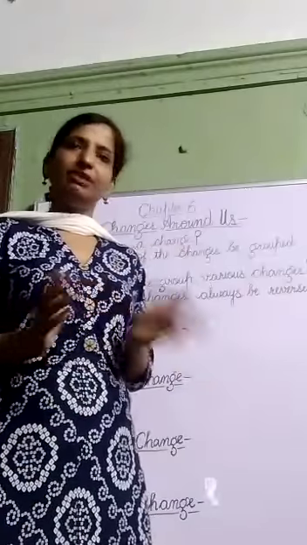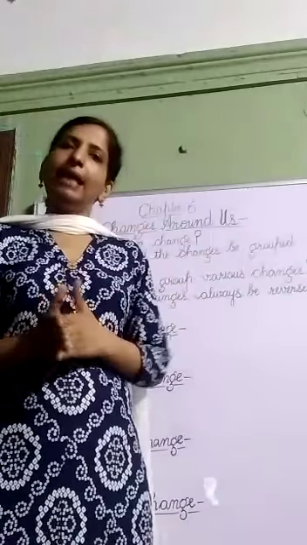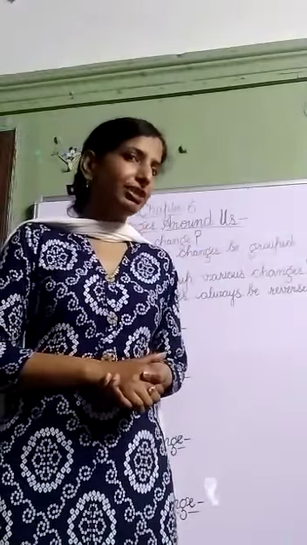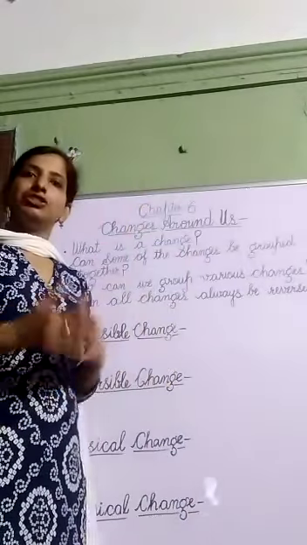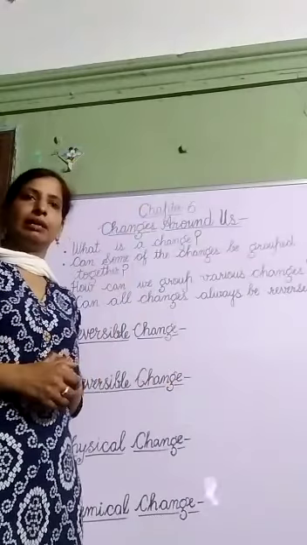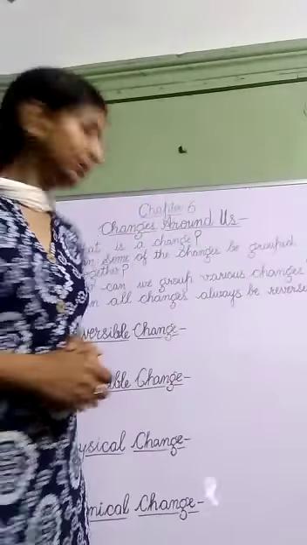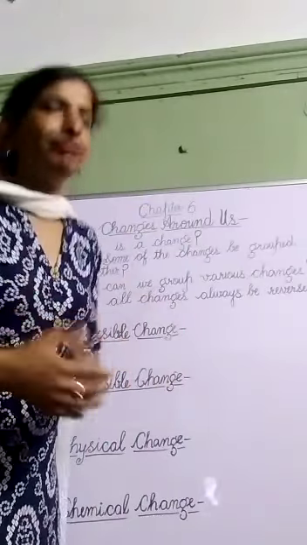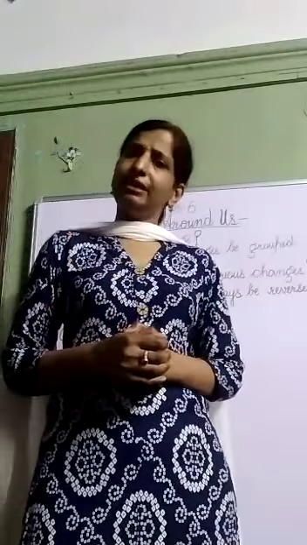So the change is reversible. Water freezes into ice and ice melts into liquid water. So this is a reversible change. So how will we define a reversible change? The change in which the initial substance can be obtained by reversing the action. Now the next is irreversible change. Let us take a few more examples in which the changes are irreversible.